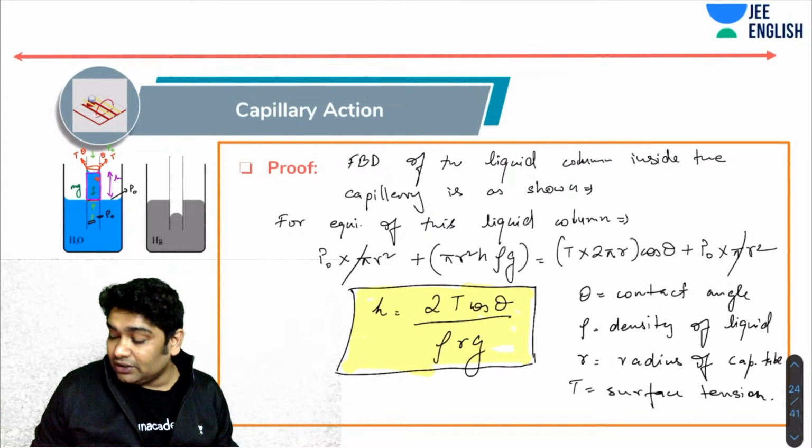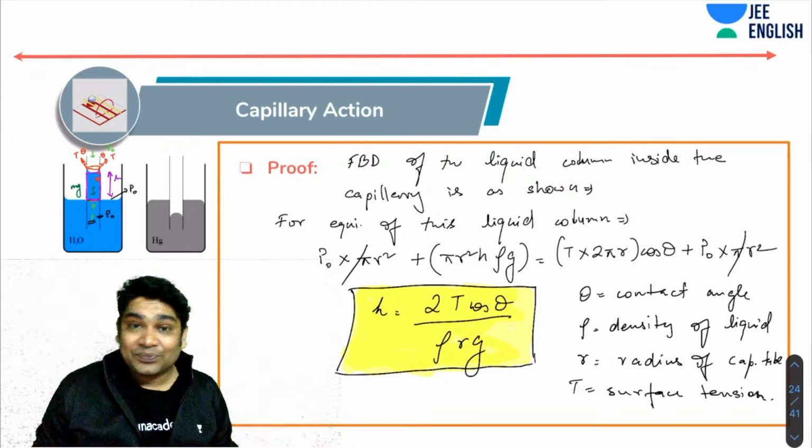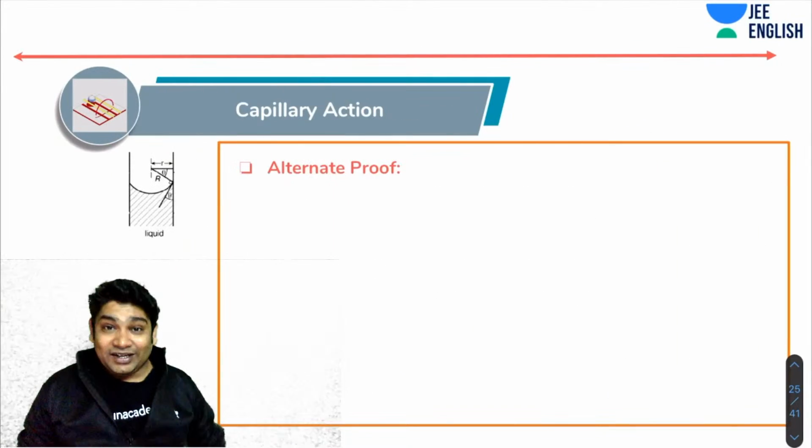Now there is an alternate method of also proving this. There is another method of proving this. So now we will talk about that. We'll try and prove this same expression using another method. So let's talk about the alternate proof.